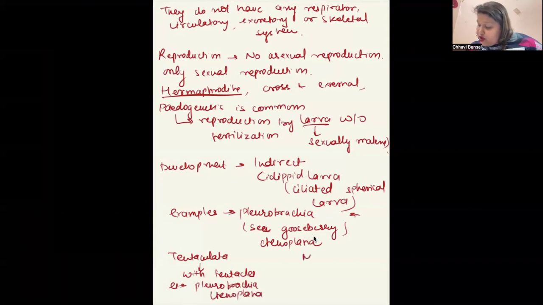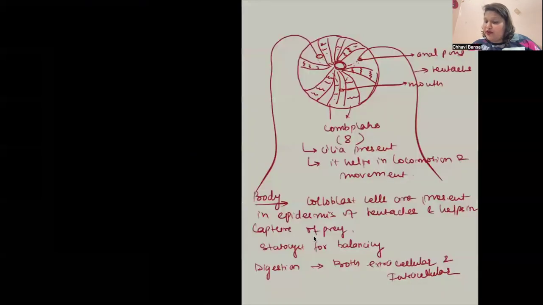The other is Nuda. Nuda, no tentacles. Okay. Example is Beroe. This is the complete phylum Ctenophora. It is not a very big phylum, a very small phylum. Let's have a quick revision.